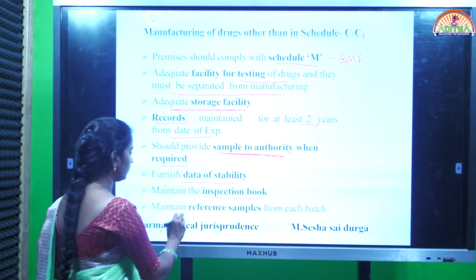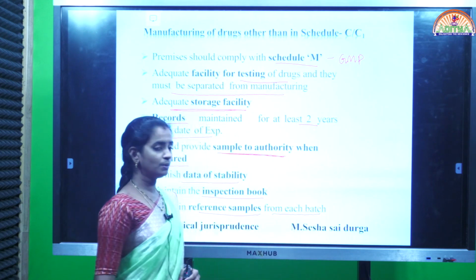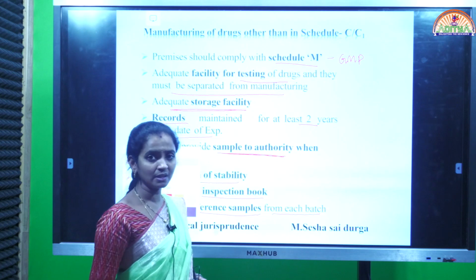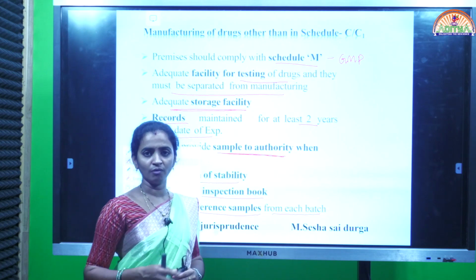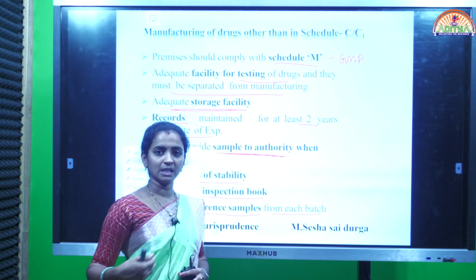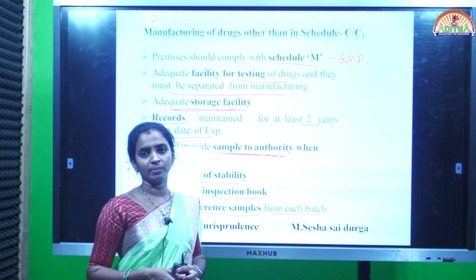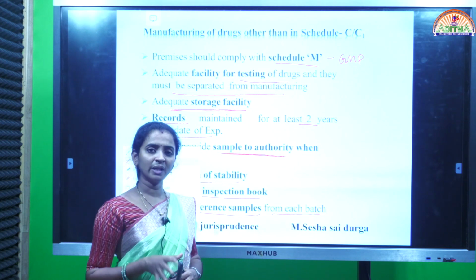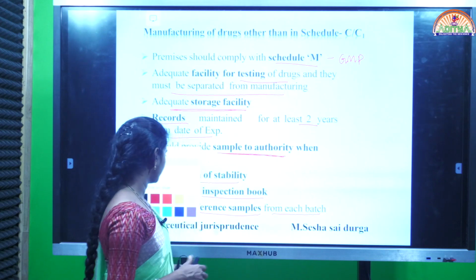And next one, maintain reference samples from each batch. Every day a number of products are prepared; the dose is the same, but the yield varies: first batch, second batch, third batch, like that. In a day, thousands of samples of products will be manufactured in the industry. So from every batch, the manufacturer should collect a sample.